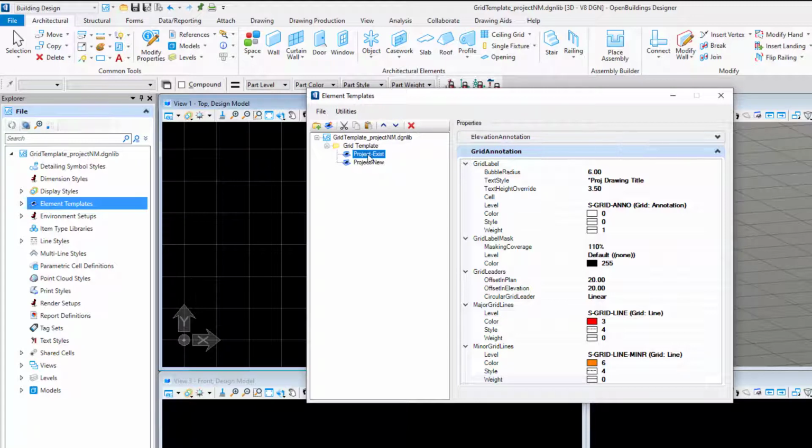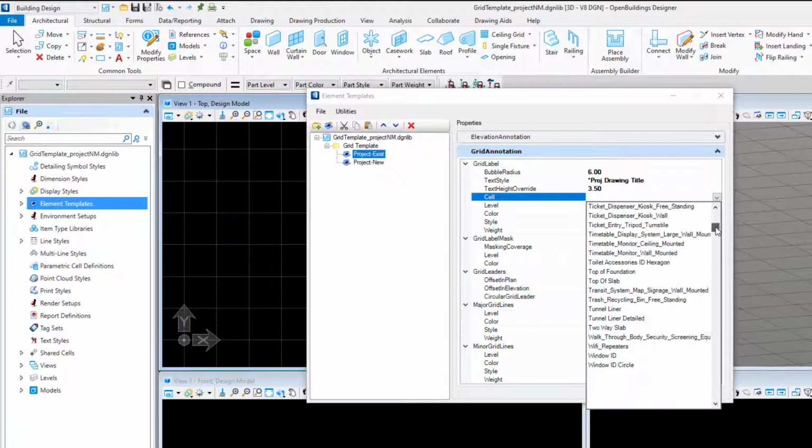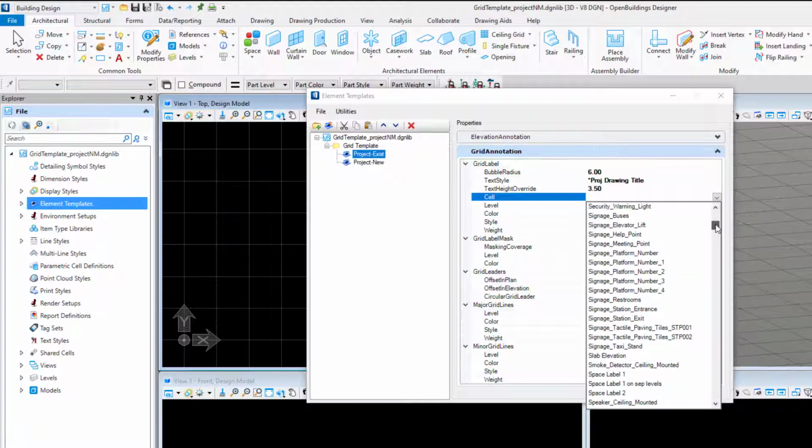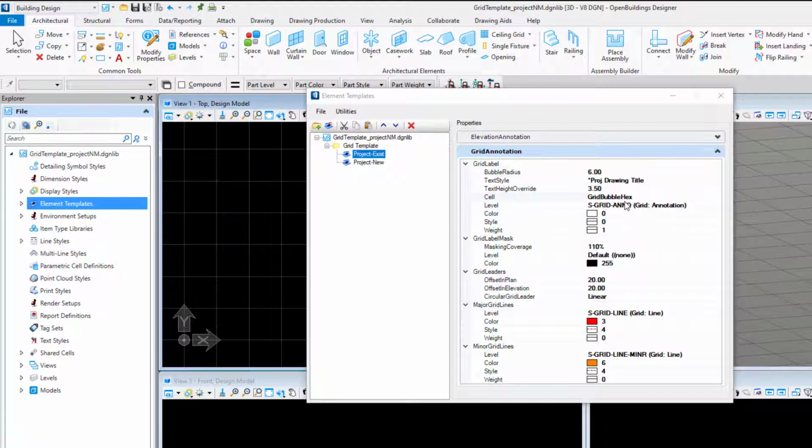For the grid bubbles on the existing grids, I would like to use a hexagon rather than a circle. To do that, I can select a cell. I created this cell in an existing cell library on the default level using the bi-level attributes with the origin at the center of the hexagon. I will change the color to a gray and then do the same for the grid lines.